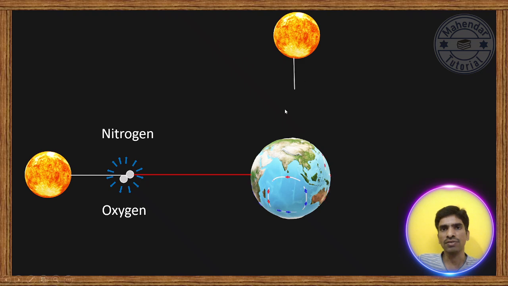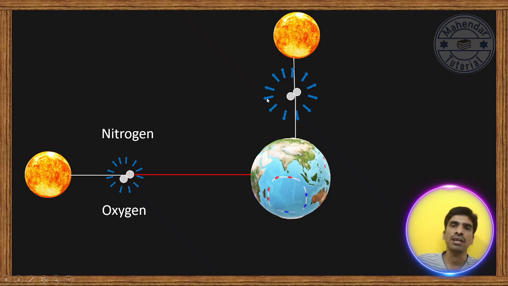Here also the rays which are coming from the sun enter into the atmosphere, and here also nitrogen and oxygen molecules absorb the blue light and scatter. But this scattered light reaches our earth and the remaining colors also reach. All together mix and finally we can see white color during noon time. This is the reason the sun appears red during sunrise and sunset.